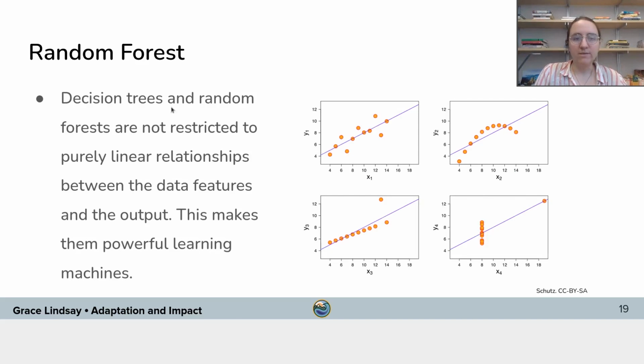One good thing about decision trees and random forests is that they can fit relationships that are not purely linear. As we saw with linear regression, you're trying to fit a line to the data, and that will work if the relationship between the regressors and the target value is roughly linear, if it follows a line. But you can imagine many different relationships between the X and Y values in a data set, and most data sets in the real world don't have that kind of simple linear relationship. And so things like decision trees and other more advanced machine learning models can fit these non-linear relationships. And that's something that's very powerful and useful about these different types of methods.